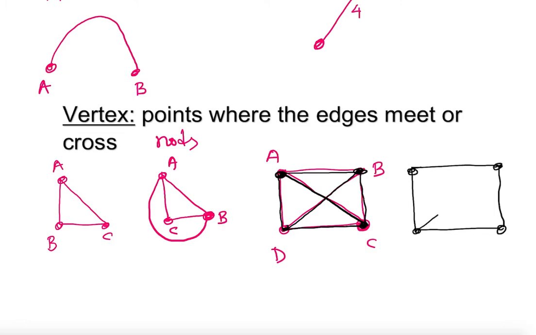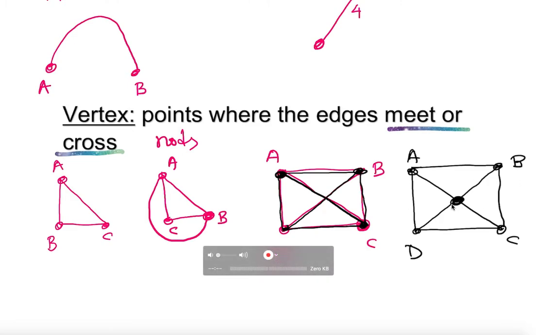Let's have a diagonal and a diagonal here too, and label it A, B, C, D. And of course, I'm going to have something inside. So clearly you see up here, they said crossing. Over here, this is a crossing, as you see, D to B, and of course there is a point here. Even though this one is crossing, this one doesn't have a point.